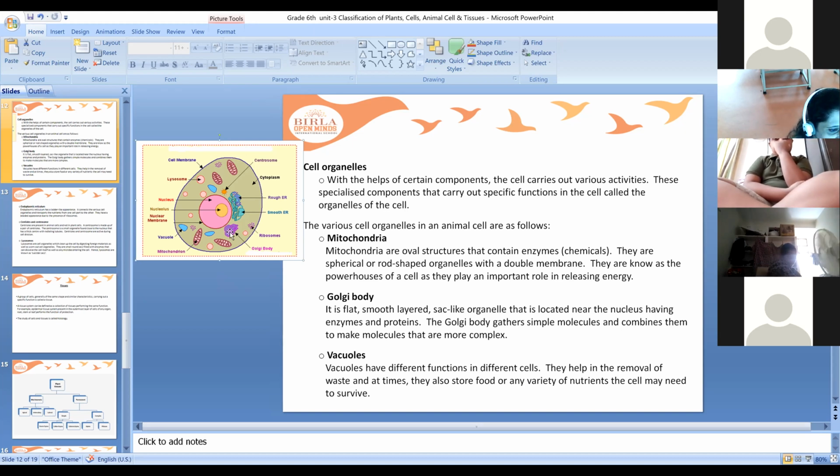It appears just like a sac, a bag, located near the nucleus. This is the nucleus and it is nearby, having enzymes and proteins. This Golgi body gathers simple molecules and combines them to make molecules that are more complex.